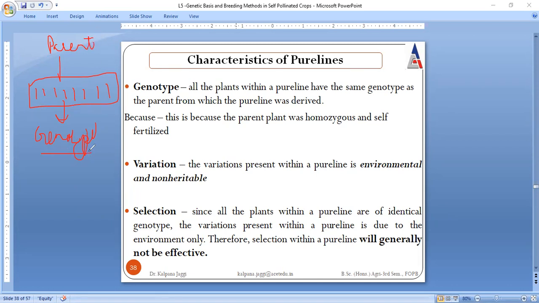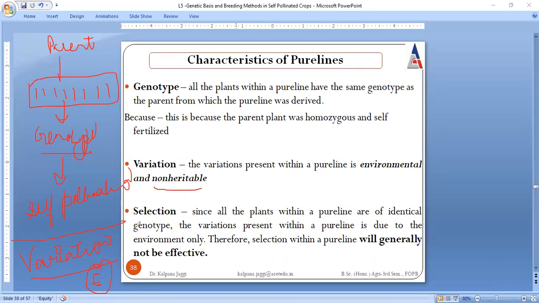And why are they going to have the same genotype? Because all the time within the progeny only one kind of pollination is going to take place, and that is self-pollination. That means the genotype is the same, and second, there is no variation present in the population. Obviously, if there is no genetic change, then there is no introduction of variation. And if variations exist, I already told you those variations are not due to the genotype, they are due to environmental factors. And a very interesting fact: those variations which are the result of environmental factors are non-heritable.